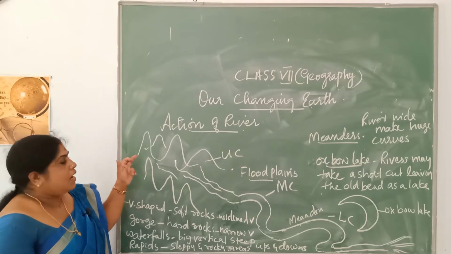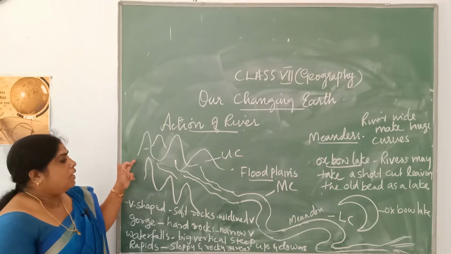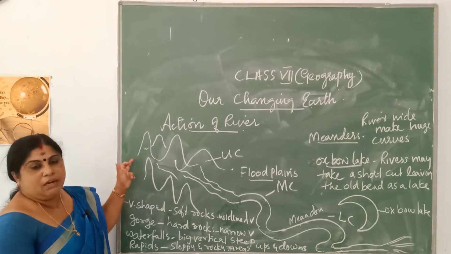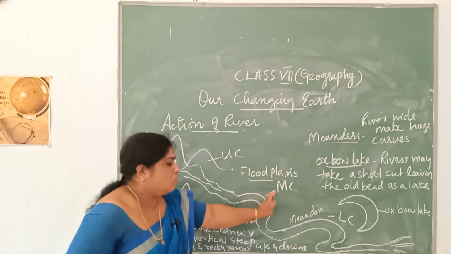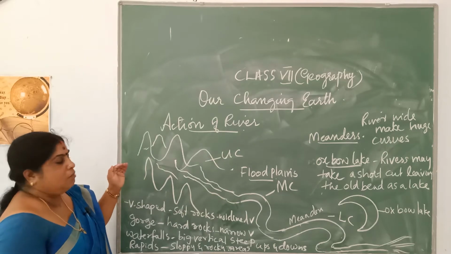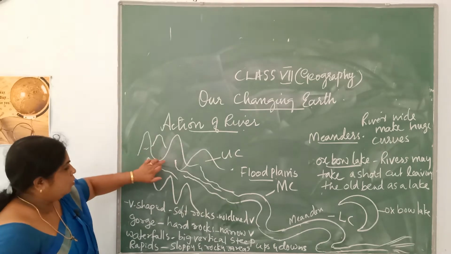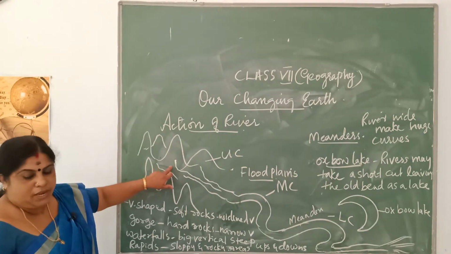A river as a small stream originates in the mountain, so you call it the upper course of a river. A river has three courses: upper course, middle course and the lower course.